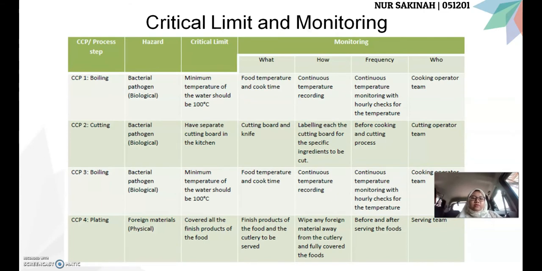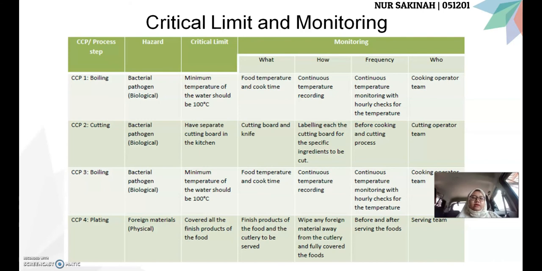The first CCP is the boiling process. The critical limit is that the minimum temperature of the water should be 100 degrees Celsius. What should we monitor? The food temperature and cook time. How can we monitor this process? By continuous temperature recording. How frequently? By continuous temperature monitoring with hourly checks for the temperature. And who is responsible for this monitoring process? It is the cooking operator team.